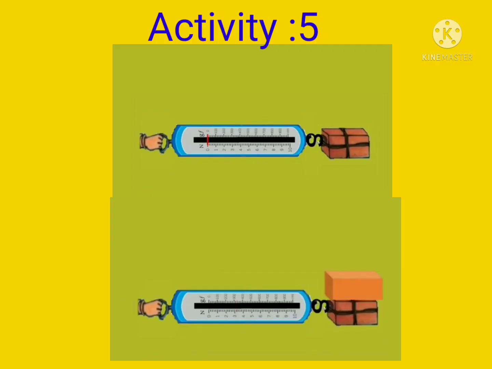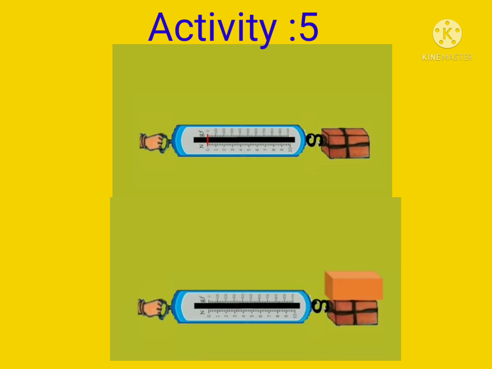Students, the next activity is to understand the effect of normal force on friction. Or, describe an experiment to know the effect of normal force on friction. Let us start. Tie a string around a brick. Pull the brick by using a spring balance. Note down the reading of the spring balance when the brick just begins to move. The scale of the spring balance gives directly the applied force in newtons.